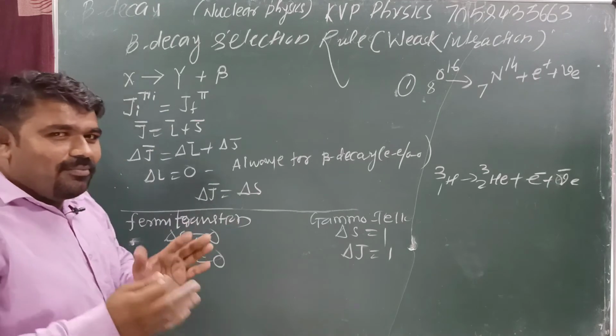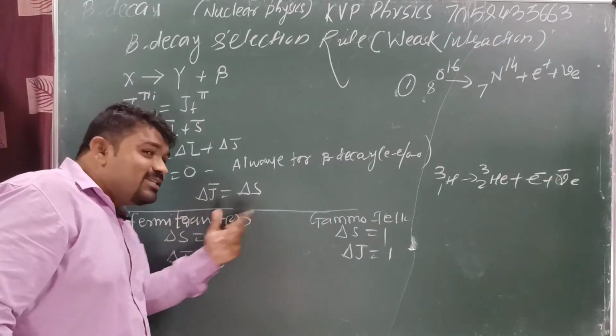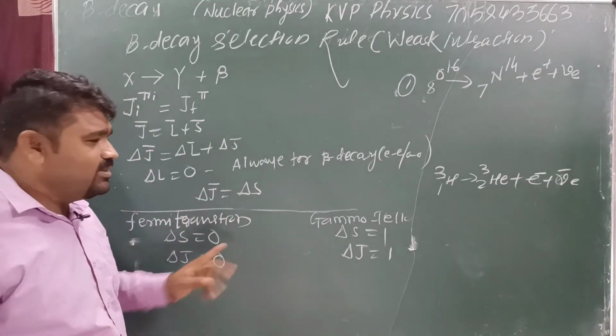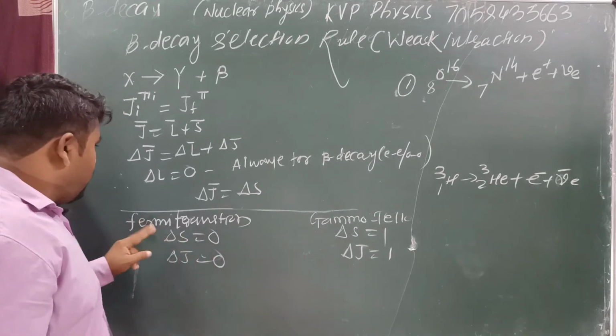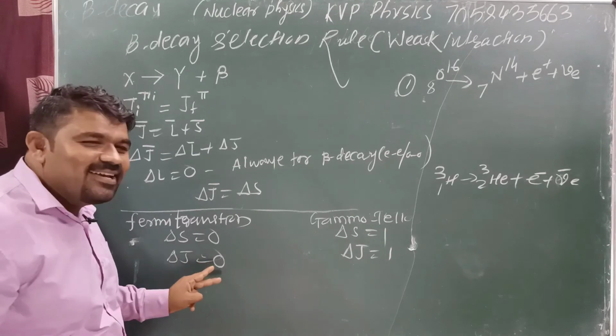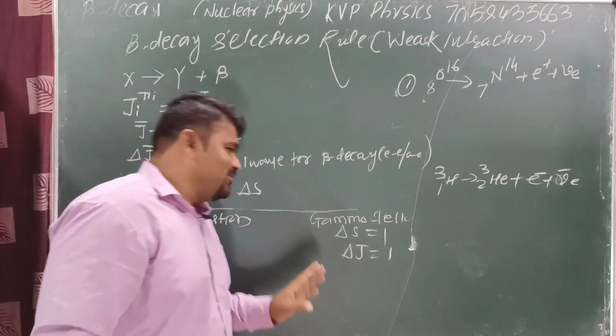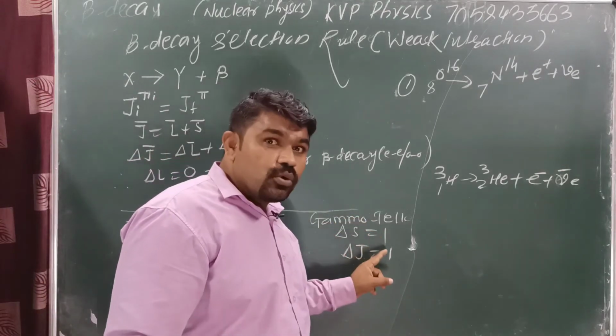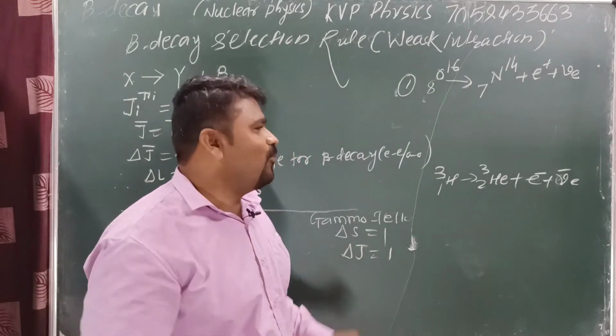Okay. Then what is the value of delta S for FT transition and GT transition? FT is Fermi, GT is Gamow-Teller. For Fermi transition, delta S is 0, which means delta J is also 0. Next, Gamow-Teller: delta S is equal to 1 means delta J is also 1.